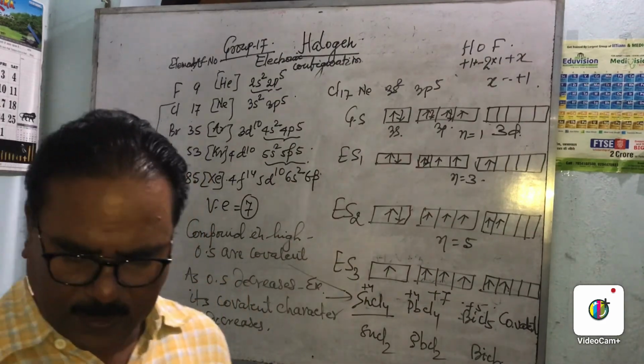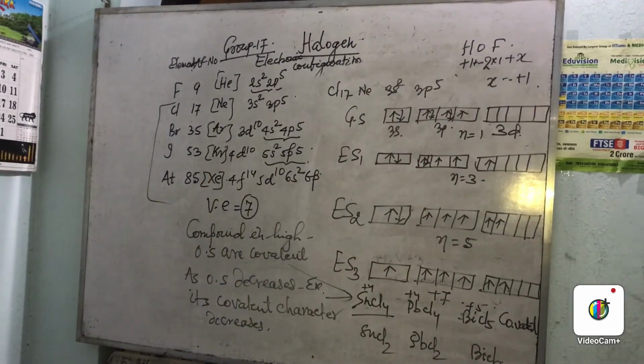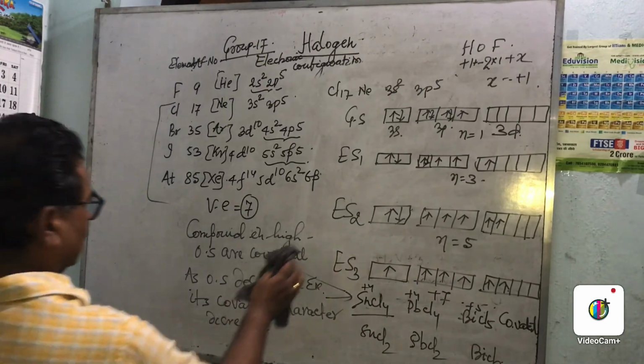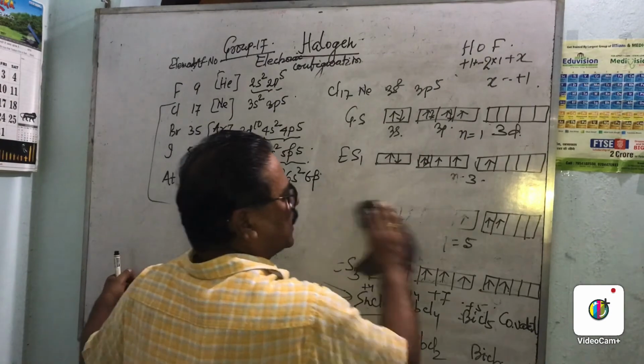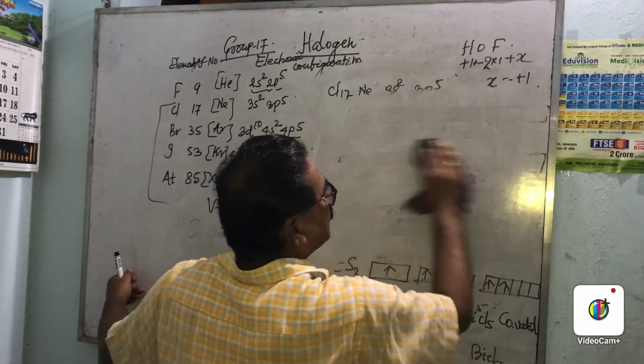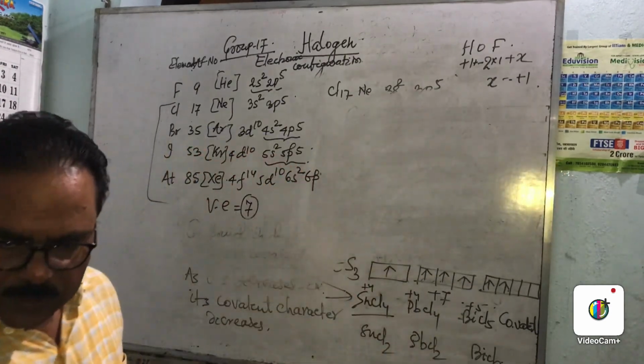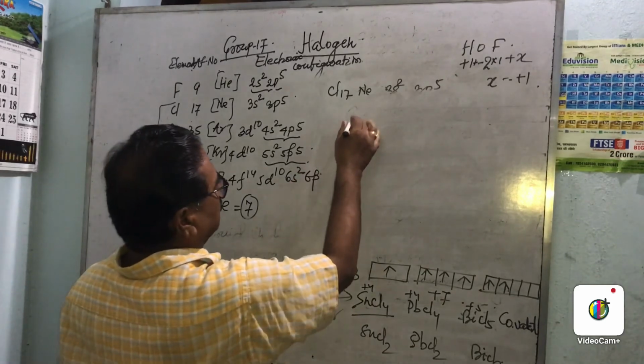Now the anomalous behavior, if time permits. What is anomalous behavior?